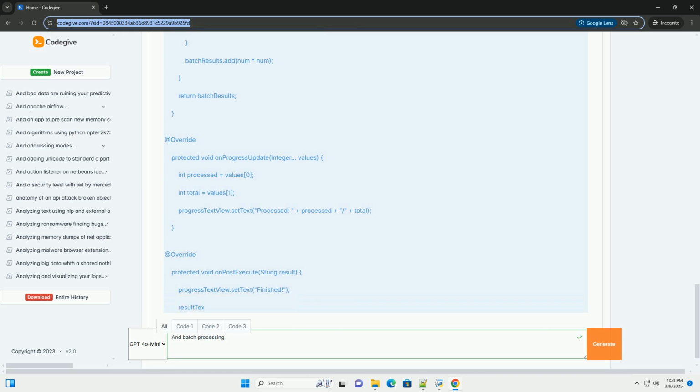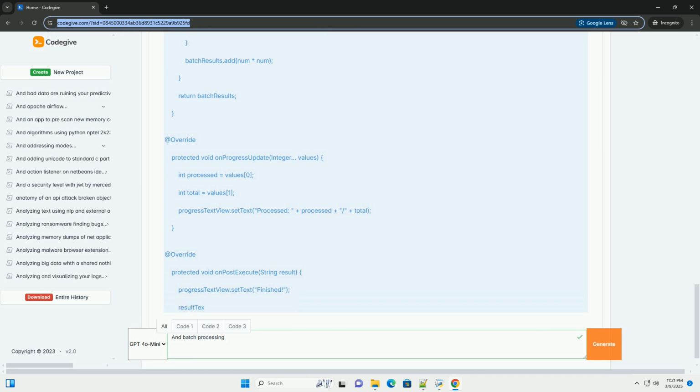Key improvements and explanations. HandlerThread lifecycle management: the HandlerThread is created and started explicitly, and its life cycle is managed with quitSafely to avoid resource leaks. The stop processing method provides a clean way to shut down the background thread.